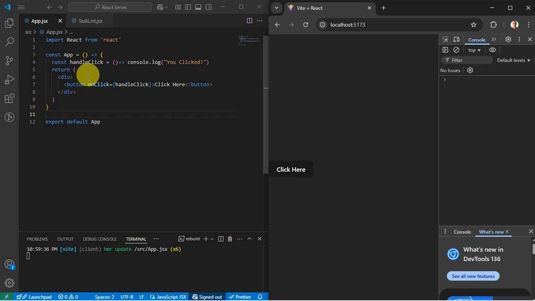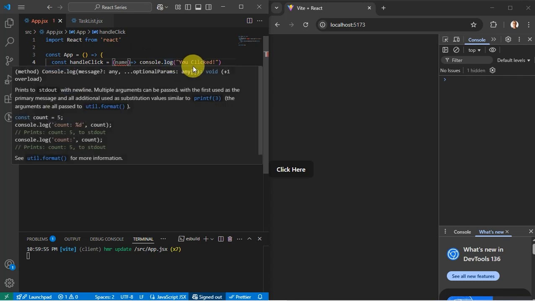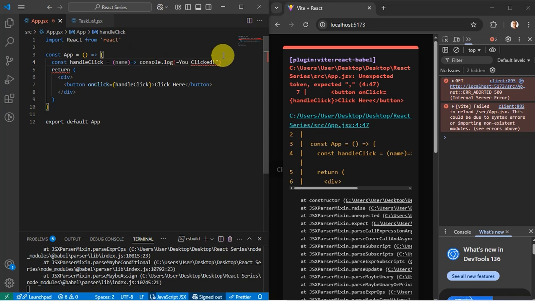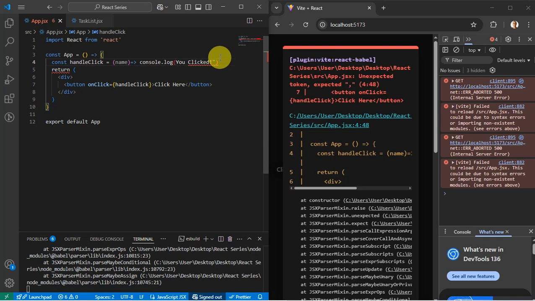So with that, I'm going to demonstrate how we can pass an argument in our function and use it in our onClick prop. So in that case, if you want to use an argument, let us set it to name. Then you can have template literals, whereby I'm going to use backtick.